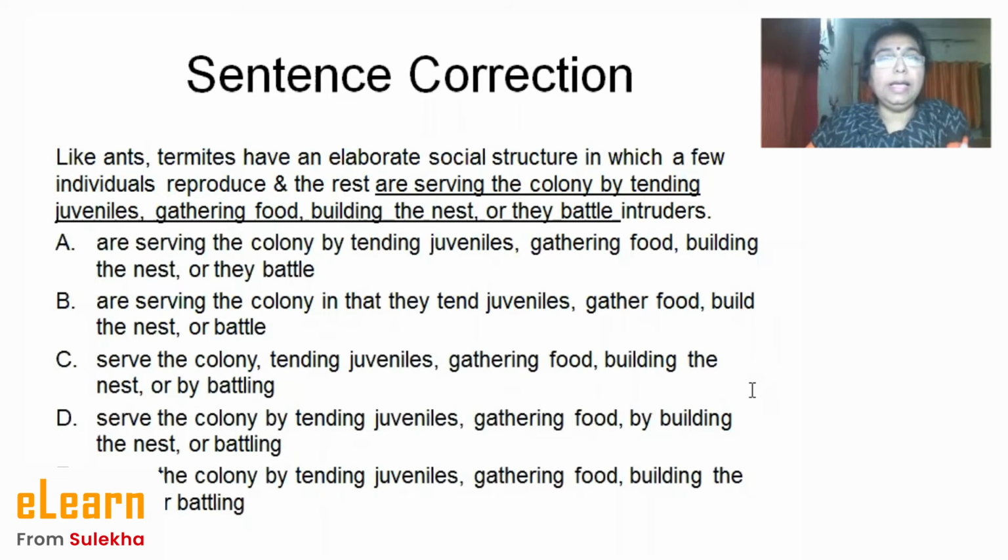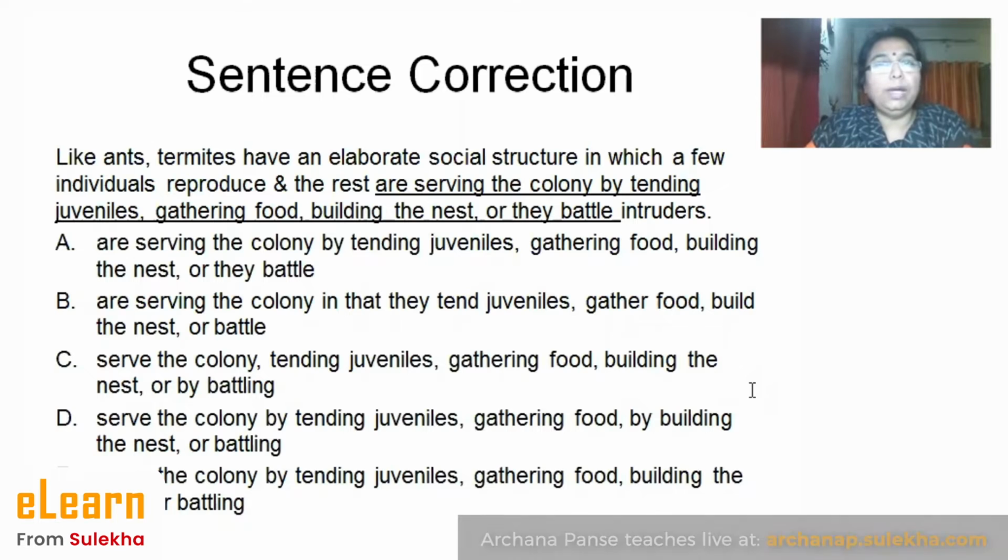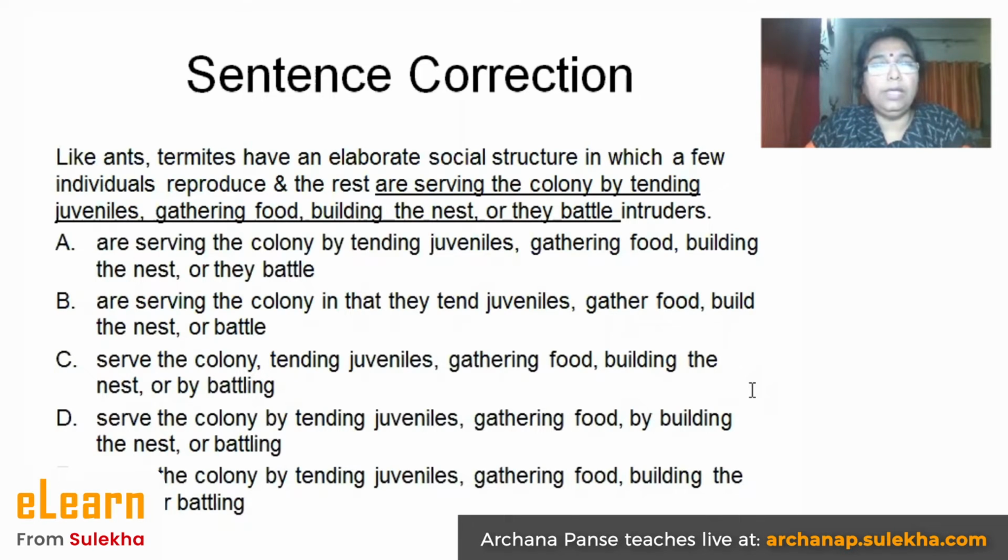So yesterday, guys and girls, we discussed a few sentence correction examples. Now we will continue with the same one, and let's do this one and begin our session today. I give you a minute or so to read this. You can just have a look at it, read the sentence carefully, read the options, and then we begin the discussion. Can we begin the discussion?